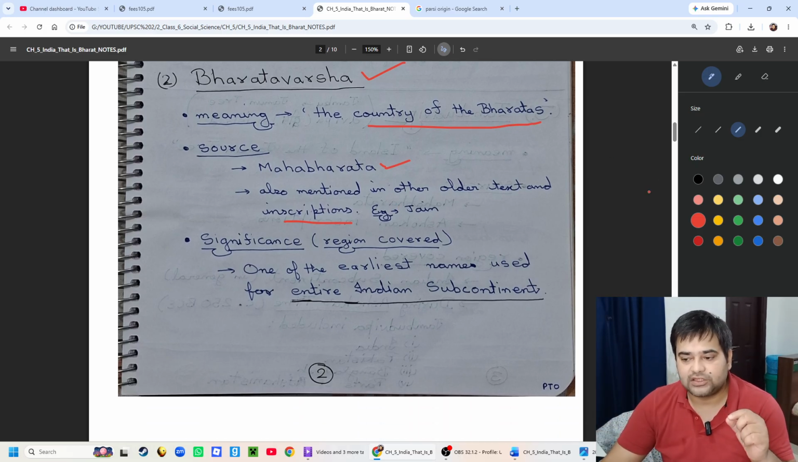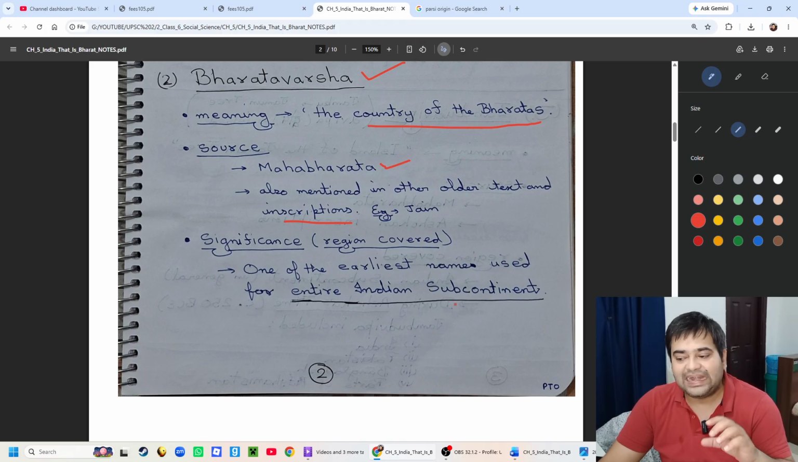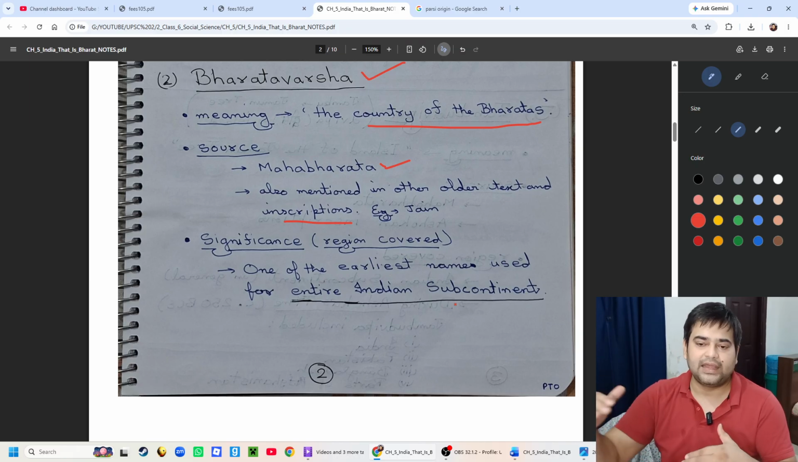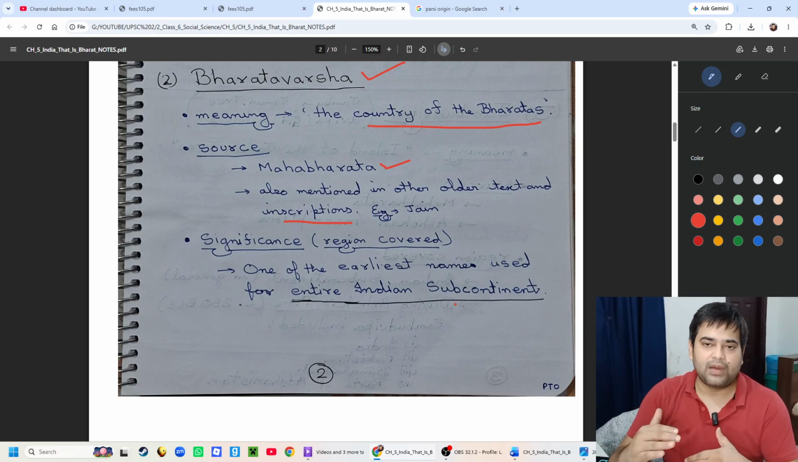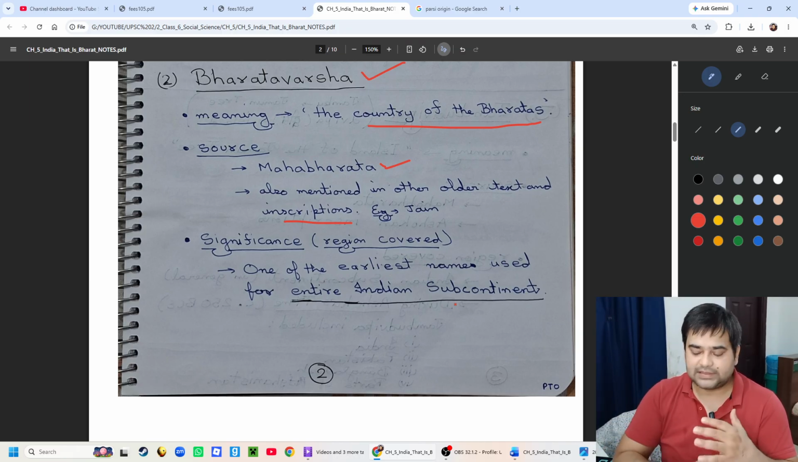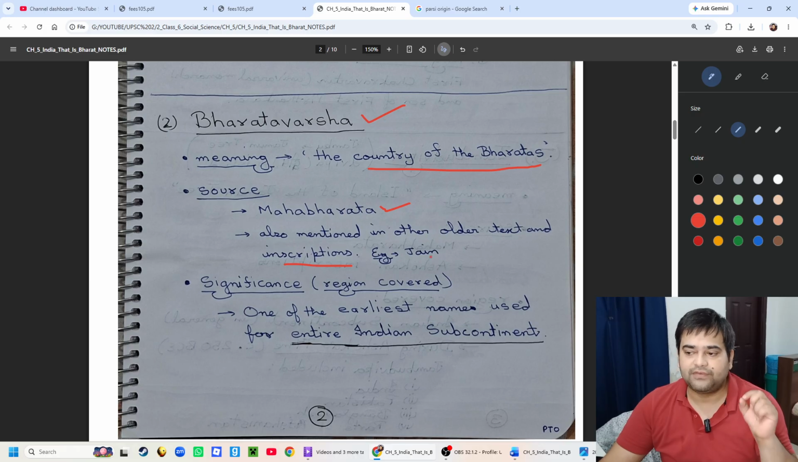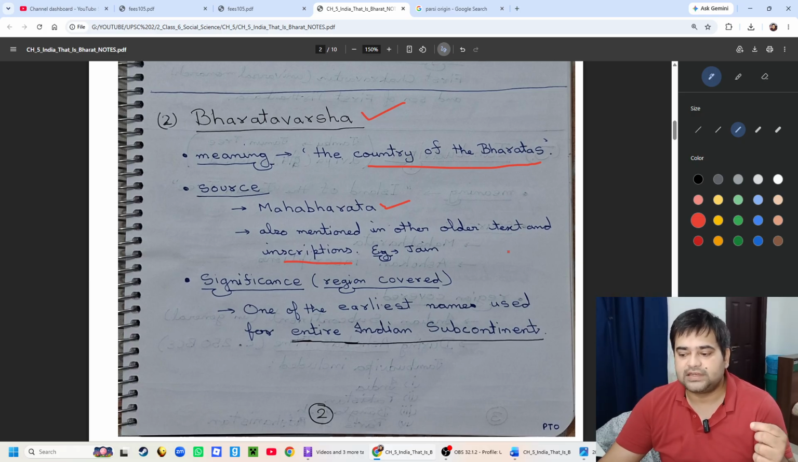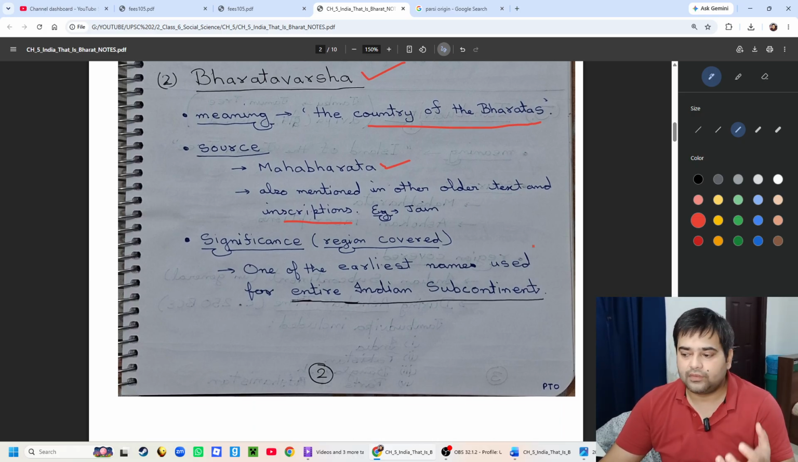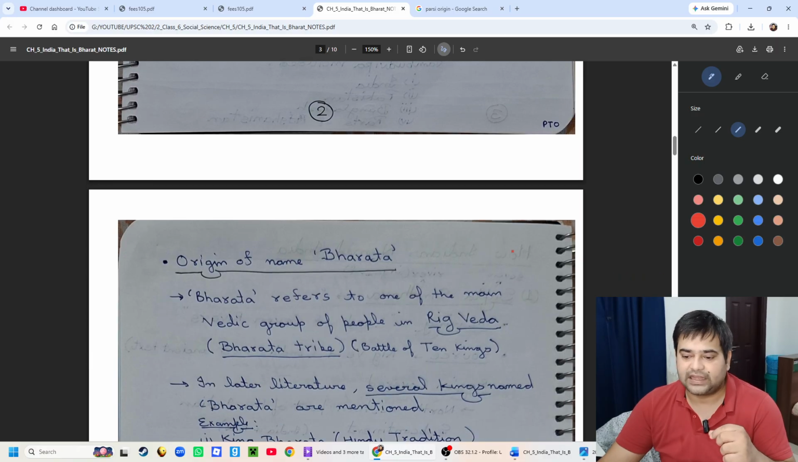So what is the significance of Bharatvarsha? Region covered: one of the earliest names used for the entire Indian subcontinent, from below the Himalayas and surrounded by the seas on all 3 sides. So Bharatvarsh is almost the first name which refers to the entire Indian subcontinent. That's why it is very significant.